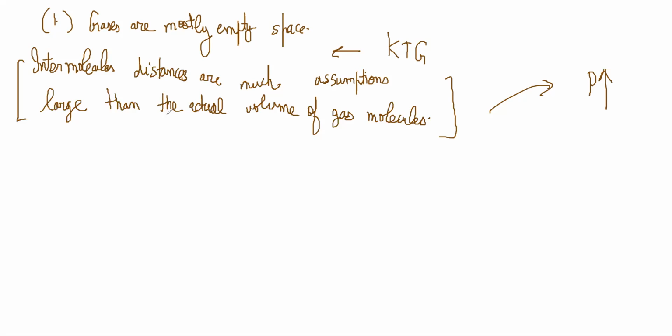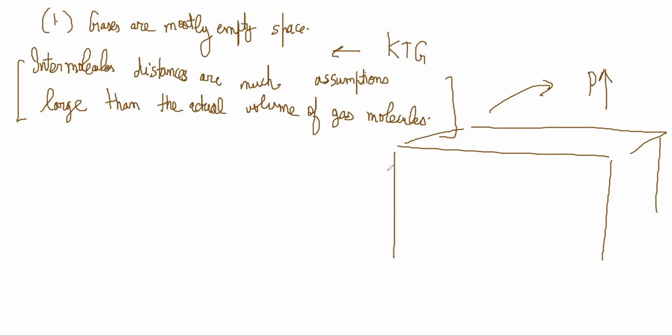So you're saying that even under high pressure, distances are way higher than the actual volumes. The actual volumes will be calculated by taking the volume of atomic or molecular radii, finding the volume of this sphere, and then multiplying by the number of molecules, Avogadro number times the number of moles. So this might be very small, but the actual volume will come out to be something.